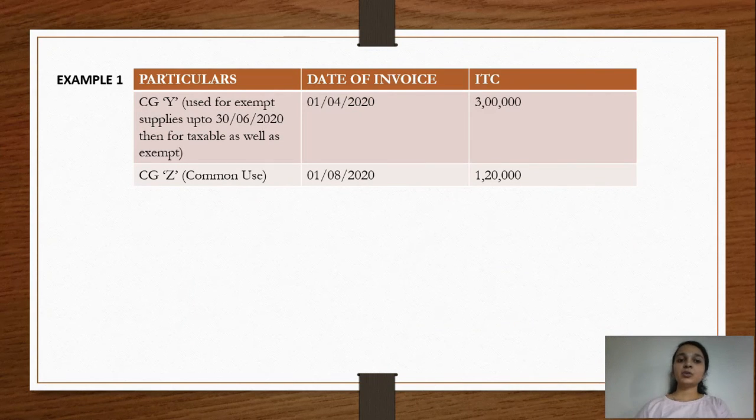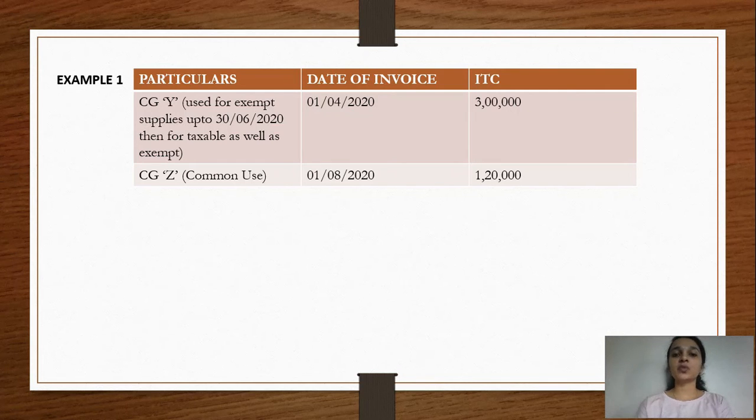There's capital good Y which was purchased on 1st of April 2020, the date of invoice is 1st of April 2020. It was used for exempt supplies until 30th of June 2020, and then it was used commonly for taxable as well as exempt supply, and the ITC on that capital good Y is 3 lakh rupees. There's capital good Z which is used for common purpose.